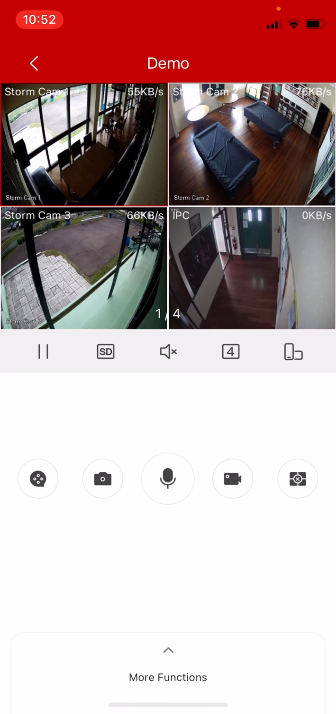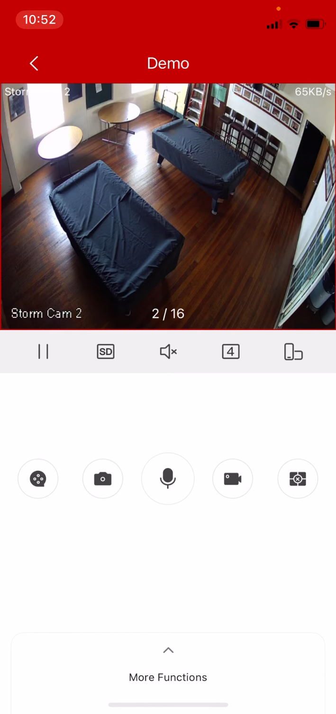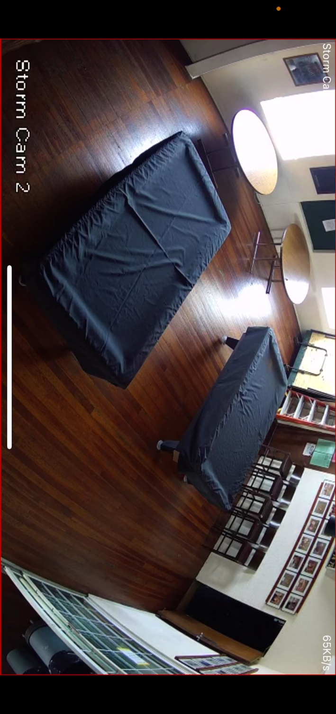From here you can see the live view. If you'd like to go in closer, you can double tap on any camera. Even closer, you can go full screen by tilting the device on its side.